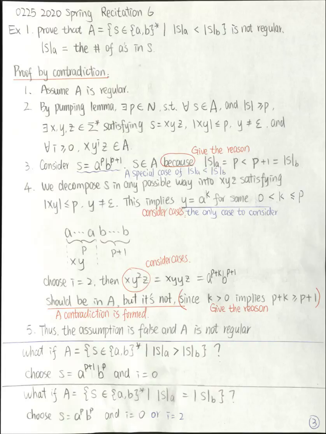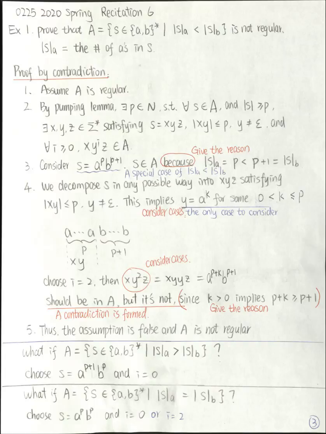Here, you also need to consider cases for this resulting string. It is possible that the length of X, Y is less than P. In this case, the form of Z will be some number of A's and then P plus 1 copies of B's. But in this case, the resulting string X, Y, Y, Z is still of this form: P plus K copies of A followed by P plus 1 copies of B.